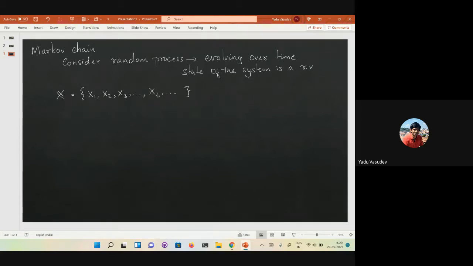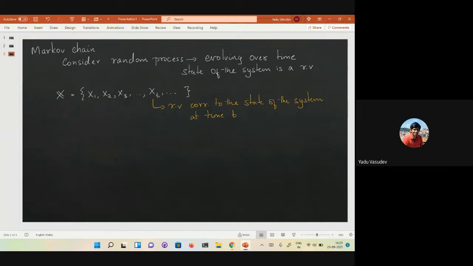For instance, xt is the random variable corresponding to the state of the system at time t. So it's a sequence of random variables, each capturing the state of the system at that particular time instant.